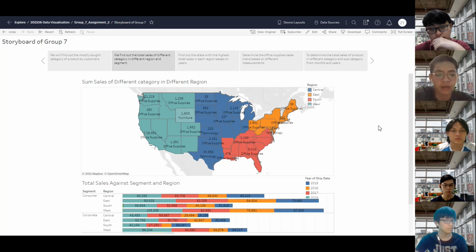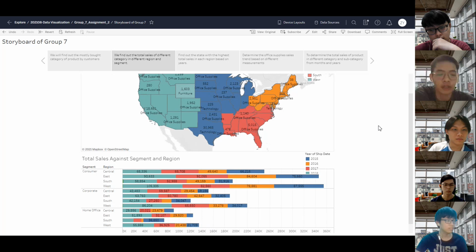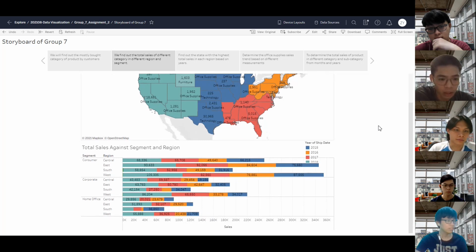In this case, we can make an analysis of which category is more usable by the individuals in the United States. Besides that, we can see that office supplies have the highest sales in all 4 regions and technology has the lowest figure in total sales. Now we will move to the graph below.